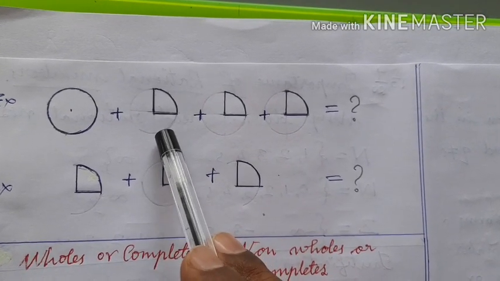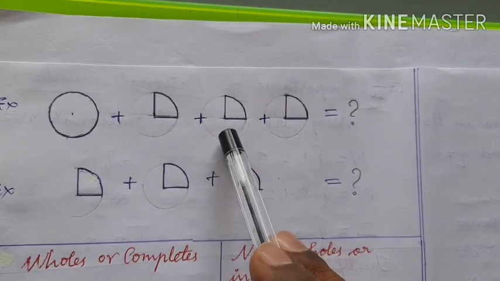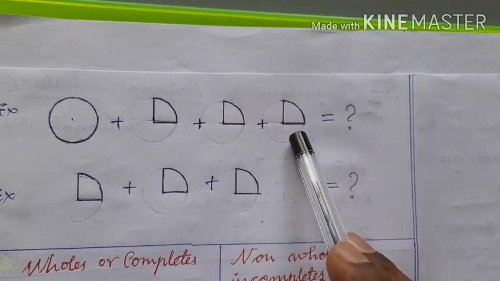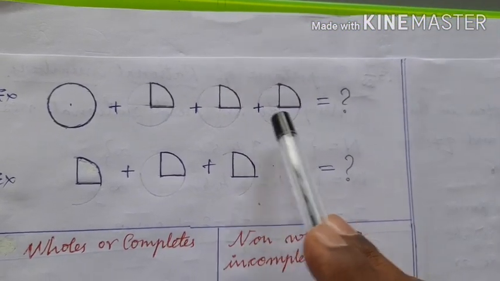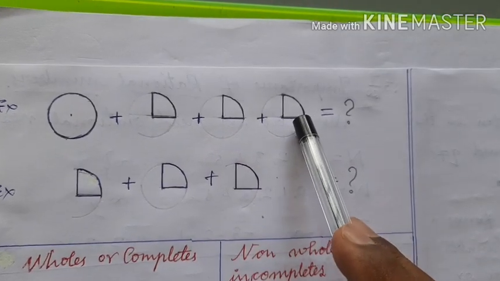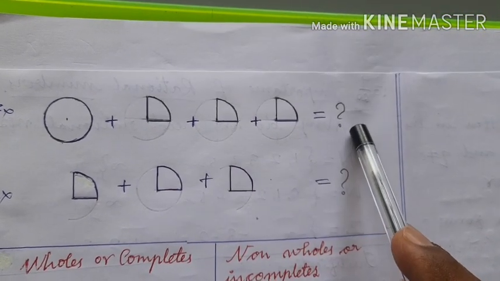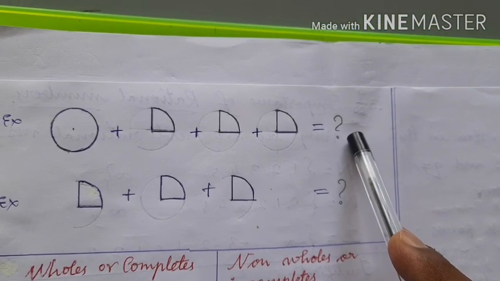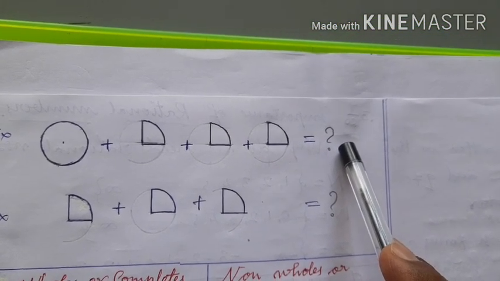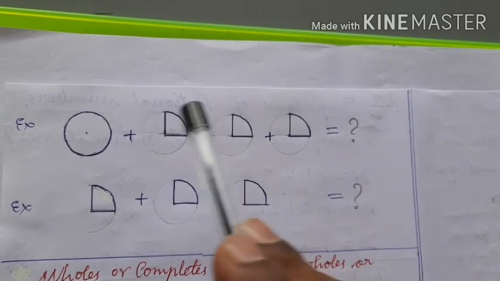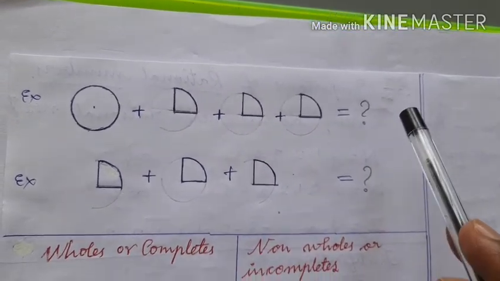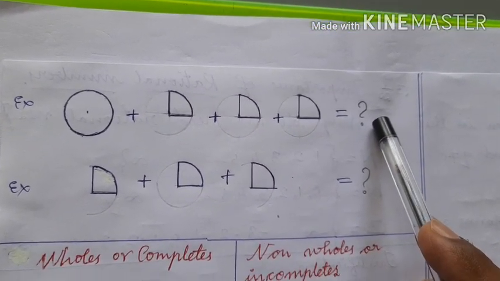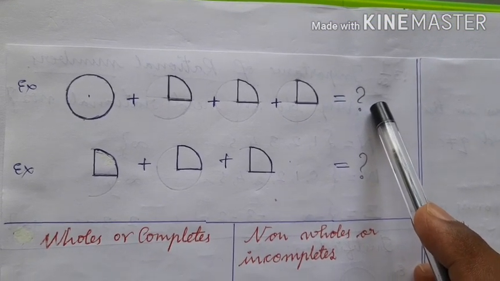This is less than 1 but greater than 0. Less than 1, greater than 0. Less than 1, greater than 0. And what is the sum of all these 4 objects? Is it exactly 2? No. Is it exactly 1? No. It is greater than 1 but less than 2. Such things are called incomplete things, and such incomplete things are represented by the rational number.